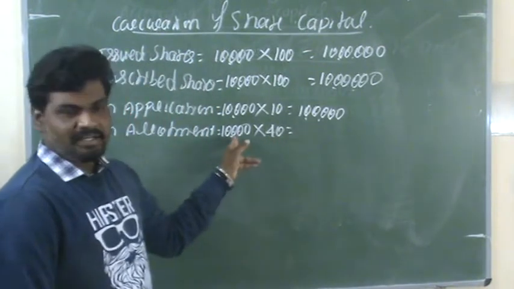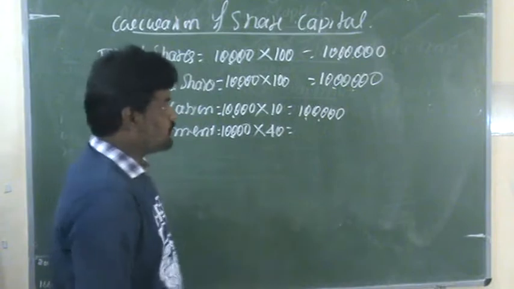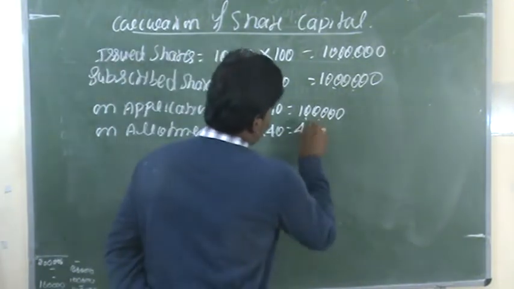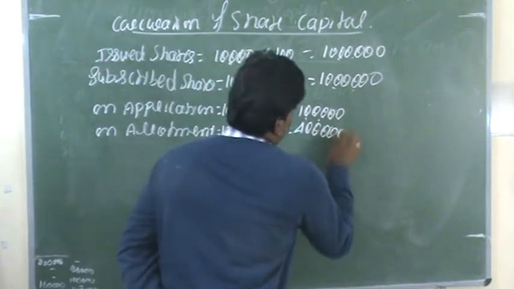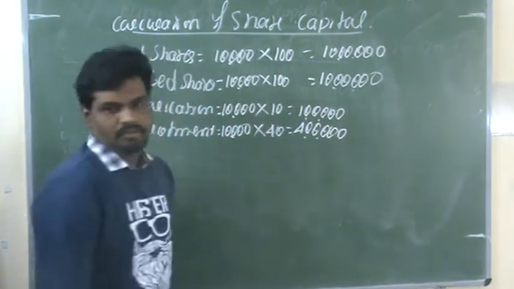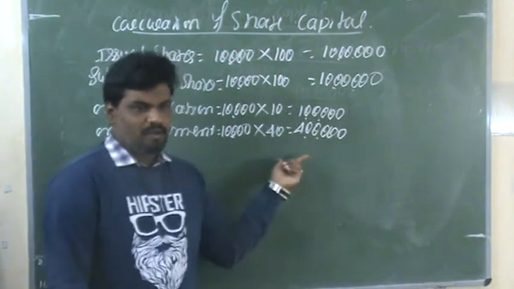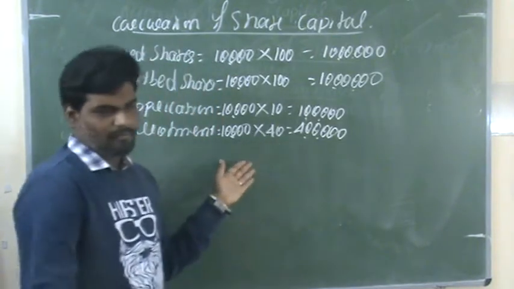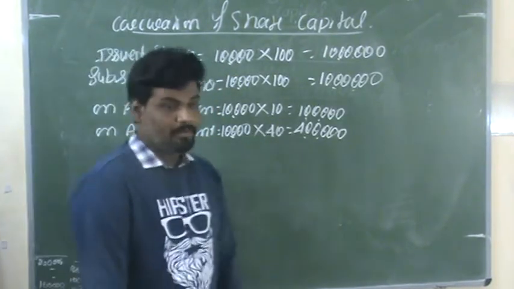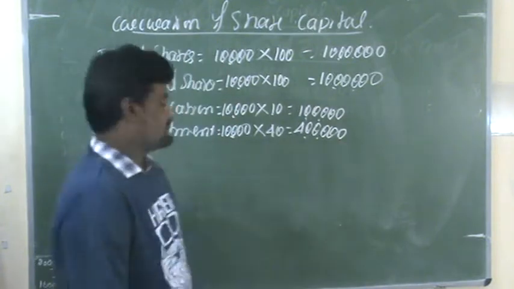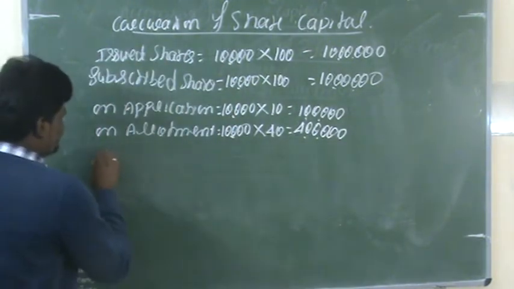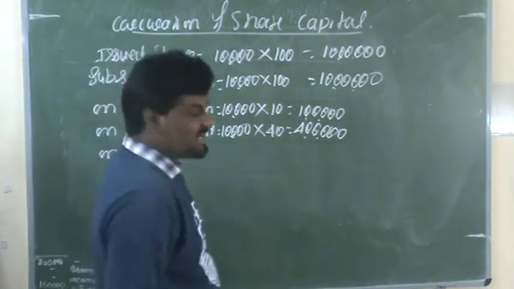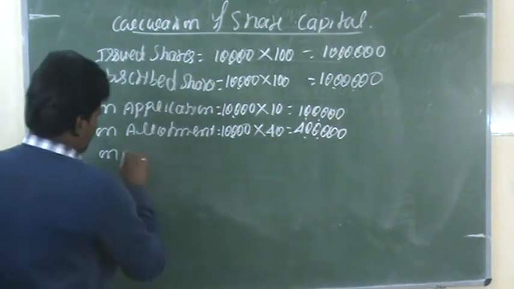So 10,000 into 40 per share, you multiply and get 4 lakh rupees. This is the allotment money from the public. The next stage, the last and final stage, is the first and final call.